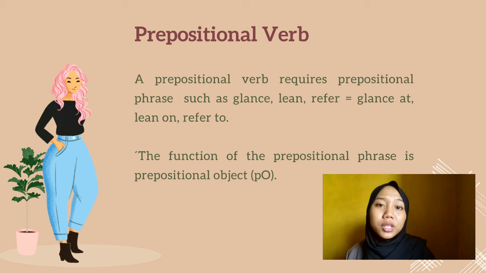The next point we will discuss is the prepositional verb. A prepositional verb requires a prepositional phrase, such as glance, lean, and refer becoming glance at, lean on, refer to, and so on. The function of the prepositional phrase in this sentence is as the prepositional object.